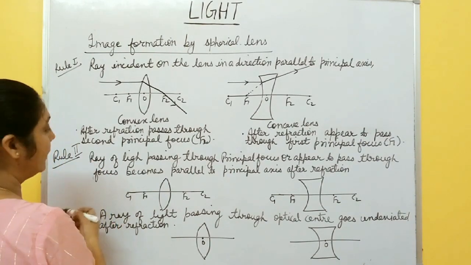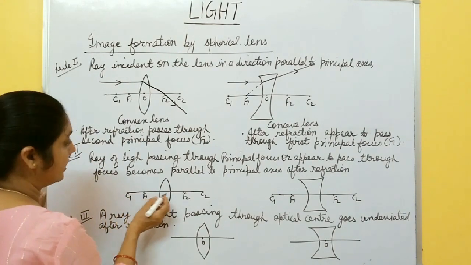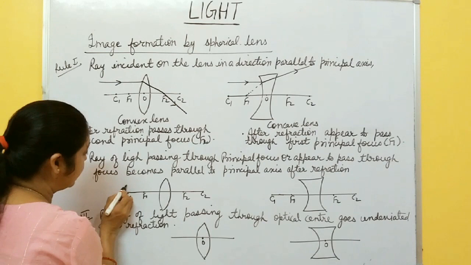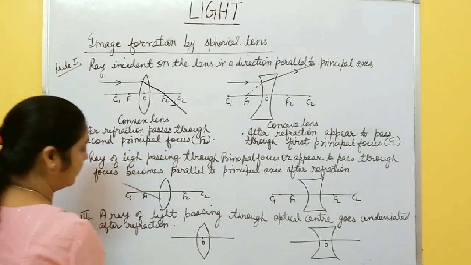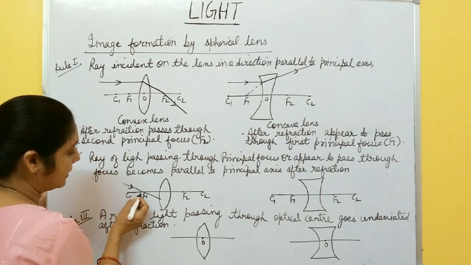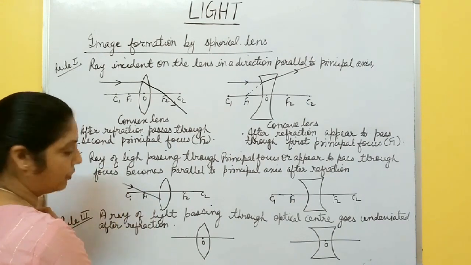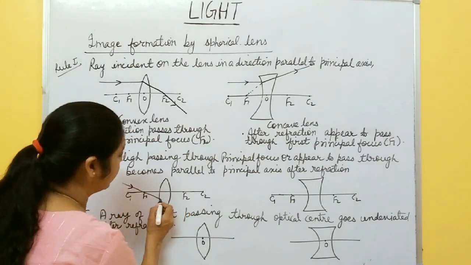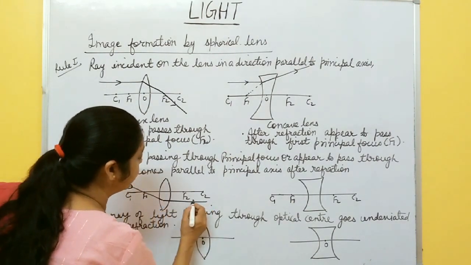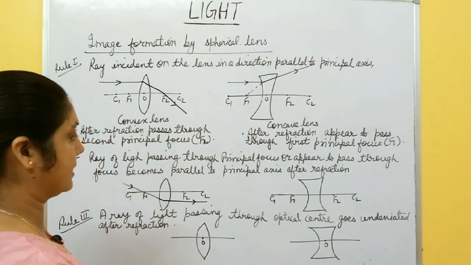So you must remember this first rule, very important. Again, come to second rule. If a ray of light is passing through the principal focus, in a convex lens, then after refraction it becomes parallel to the principal axis.